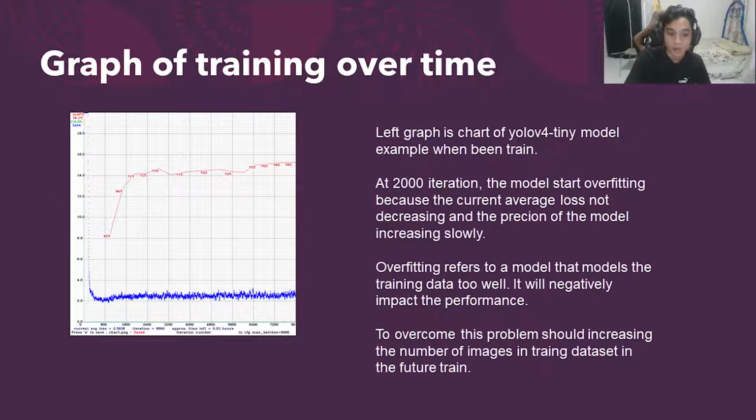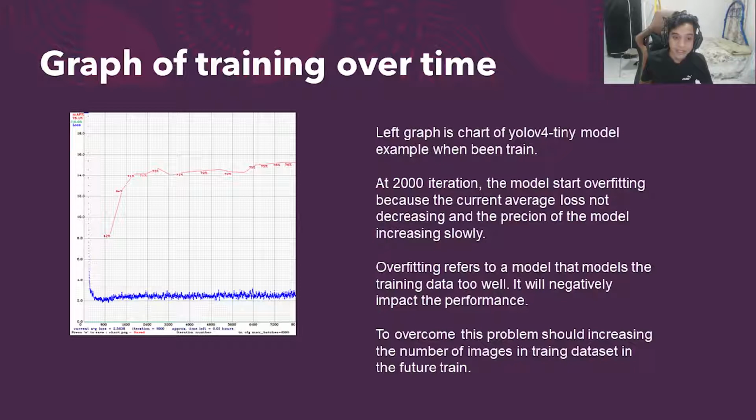When we train, we can see the graph chart on the left side in this picture, which is a YOLO V4 tiny model example. At the 2000th iteration, the model starts overfitting because the current average loss is not decreasing and the precision of the model is increasing slowly. Overfitting refers to a model that models the training data too well. It will negatively impact the performance.